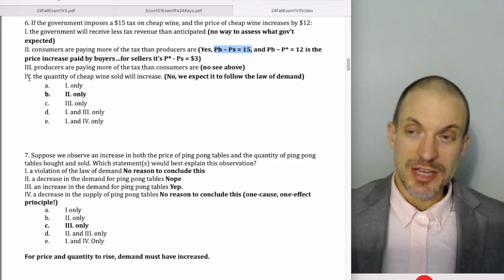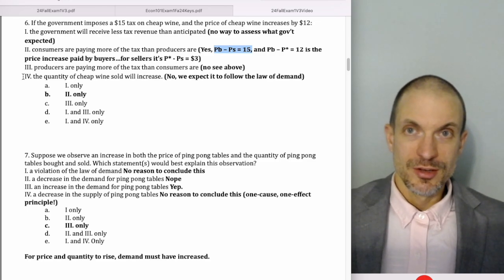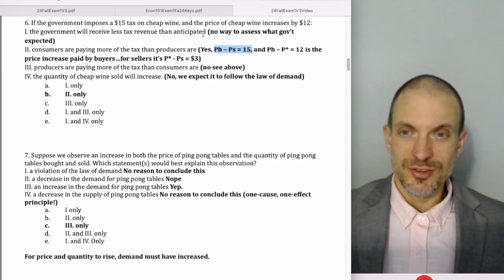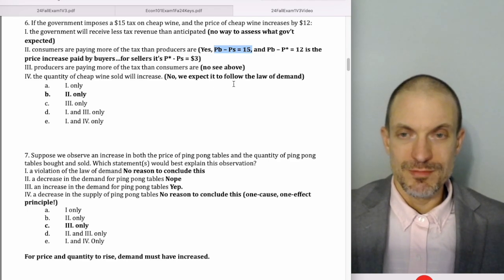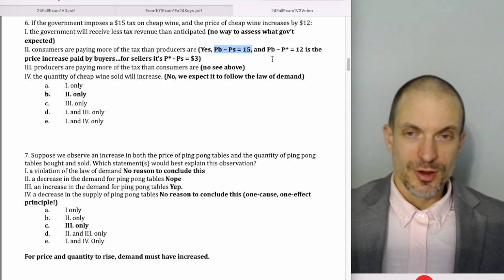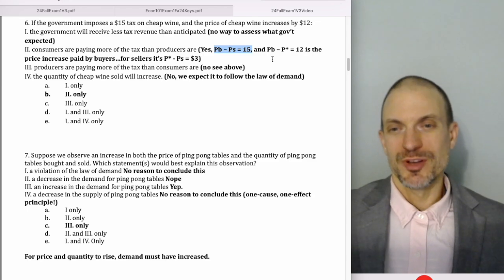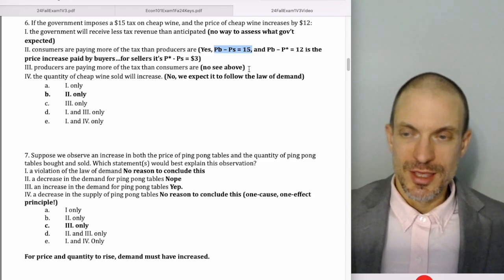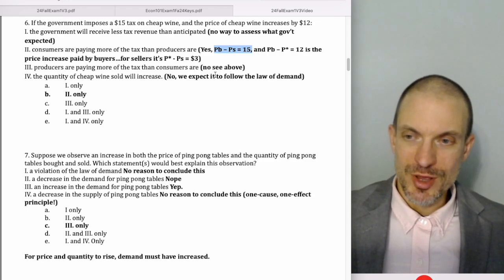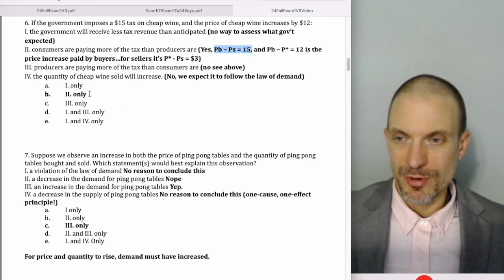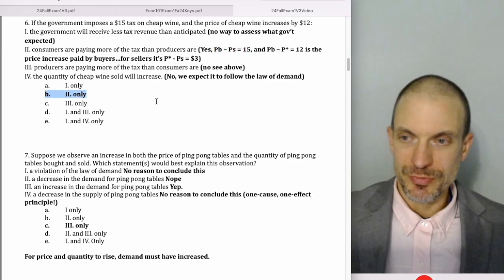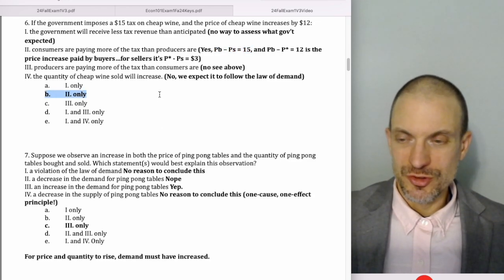Another actually interesting question I could have posed here is demand is more inelastic than supply. Yeah, that would be true. Because if buyers are paying a larger portion, meaning a larger portion of the tax is explained between the distance between P star and PB, that happens when demand is more inelastic. If supply was more inelastic, sellers would bear a larger share of the tax. Okay, so correct answer was 2 only.